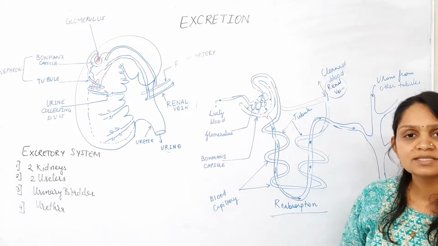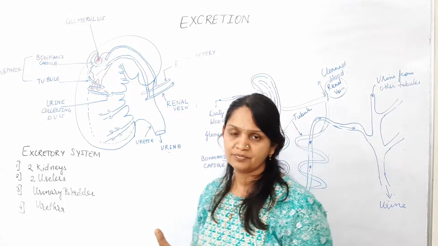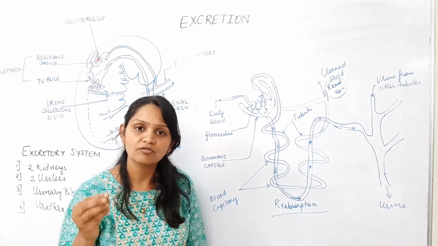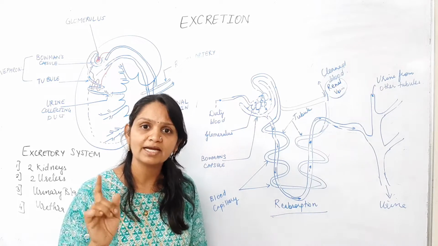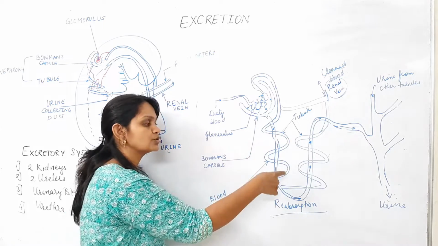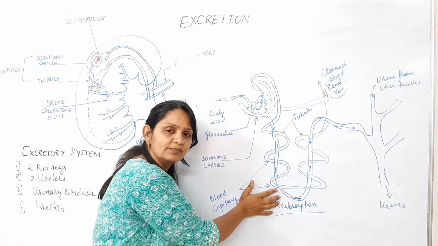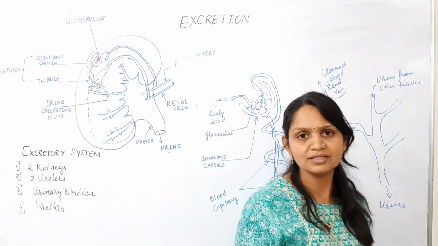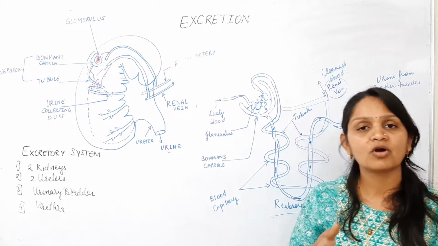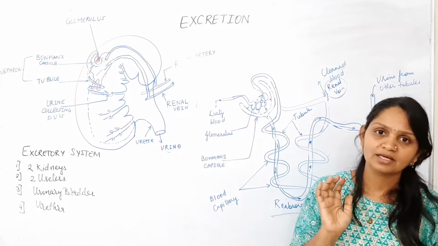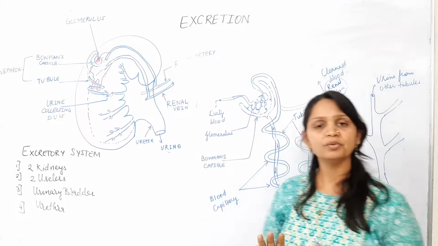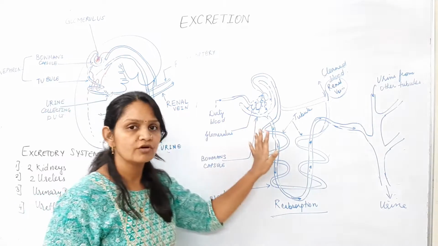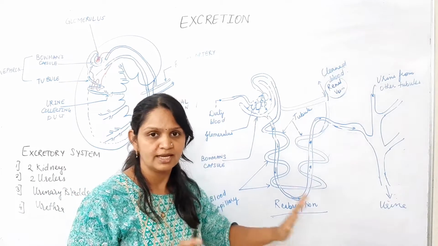In summer seasons, we sweat more, so the requirement of our body for water is more. At that time, more absorption of water is done over here. But this water is not absorbed as much during winters, because at that time our body's requirement of water is very low. So I hope you have understood the entire functioning of the kidney, nephron, selective reabsorption, everything.